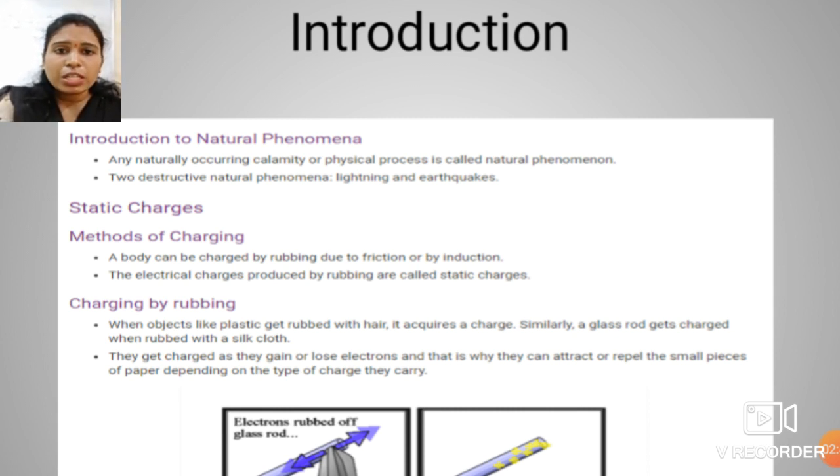How, we will see in an upcoming slide by doing experiments. Similarly, a glass rod gets charged when rubbed with a silk cloth. Whenever two objects are rubbed with each other, the objects acquire some charge.